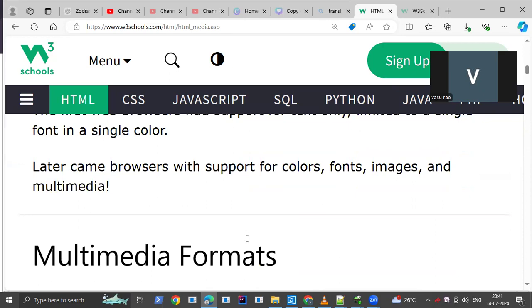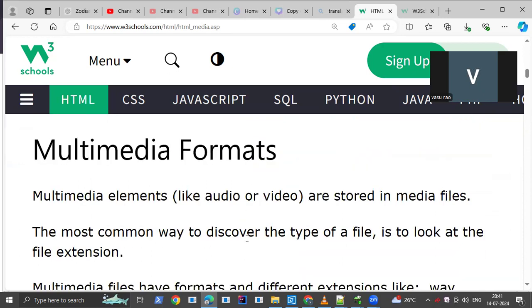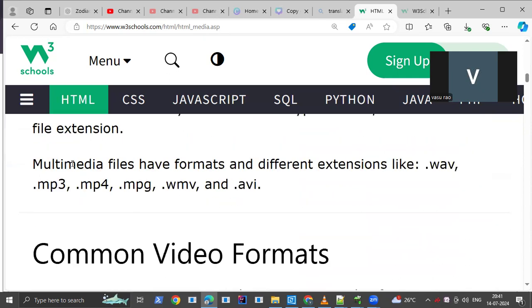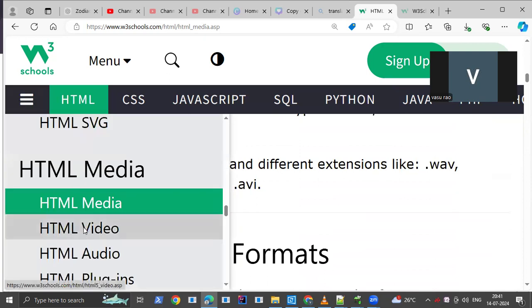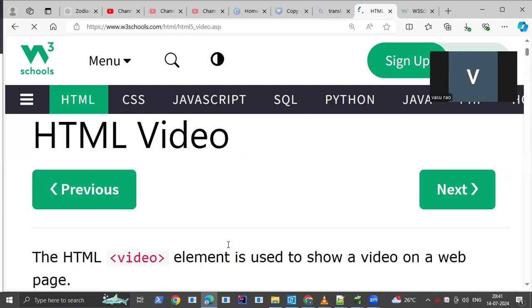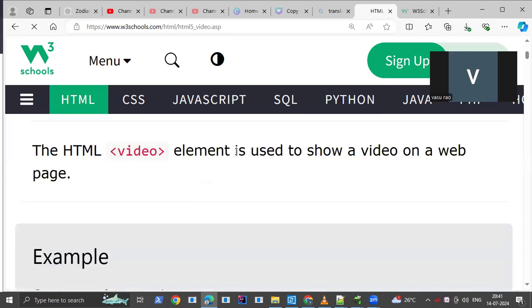We have discussed multimedia formats, and which format is recommended for audio. Let us come to the topic video, which we were discussing, and the code also we have written. For video, we need to use the video element to show video on a web page.